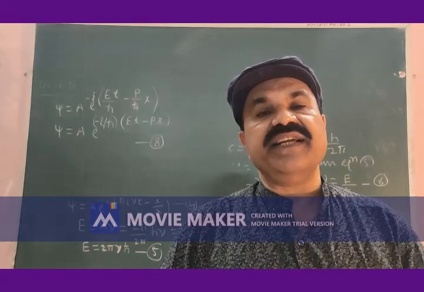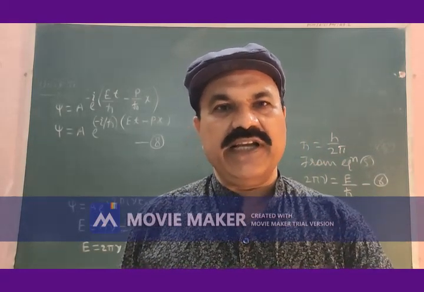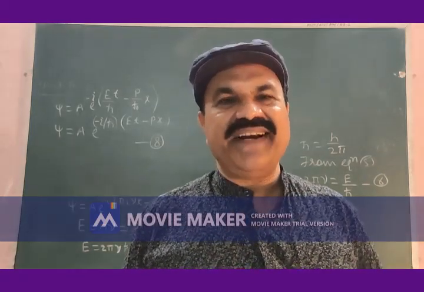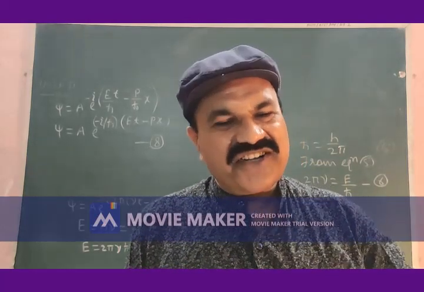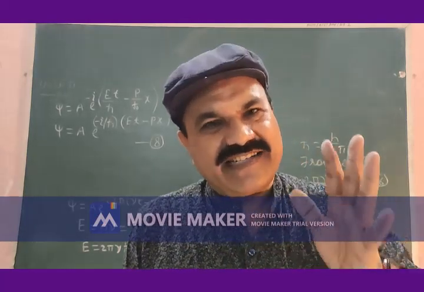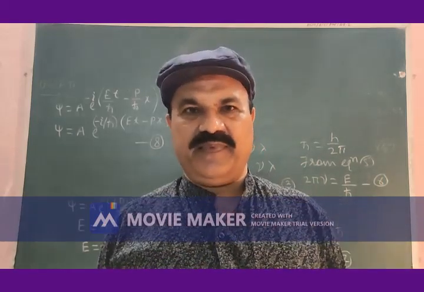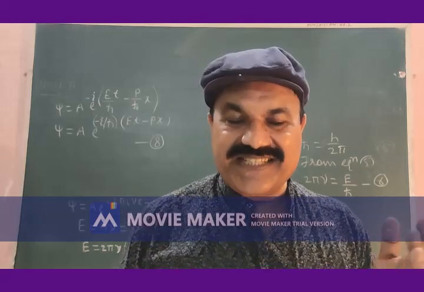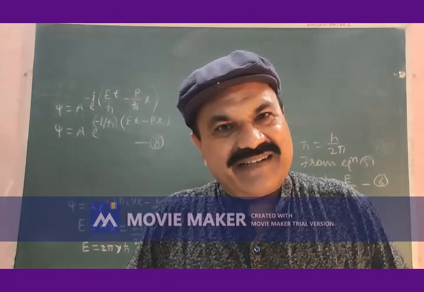In quantum mechanics, we are not interested at all in motion of an unrestricted particle, a free particle. We are interested in motion of restricted particles.